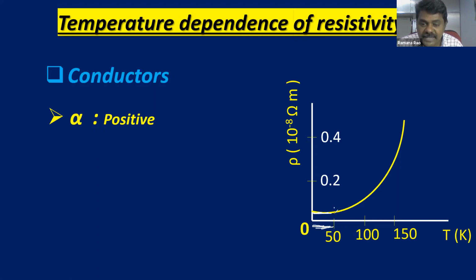So for metals, at lower temperatures the variation will be almost linear, and only at higher temperatures does it deviate. So alpha is positive, but for lower temperatures the variation is almost a straight line. Till 50, it is a straight line. After that, it deviates from its path. Okay, children, so that is what we are going to learn now.